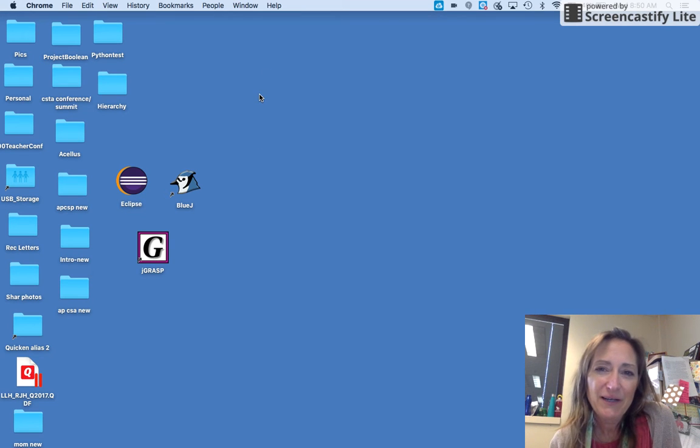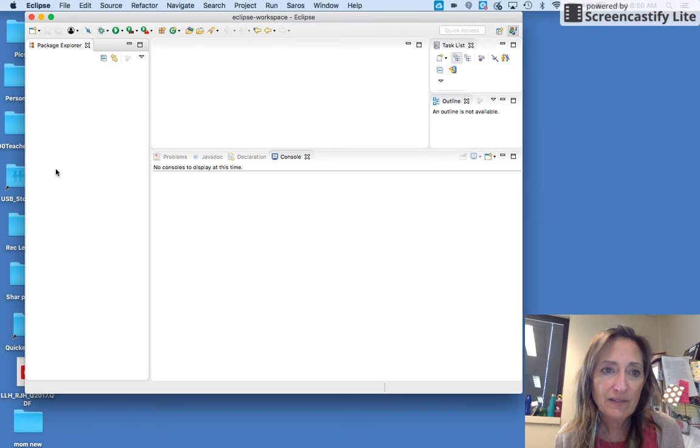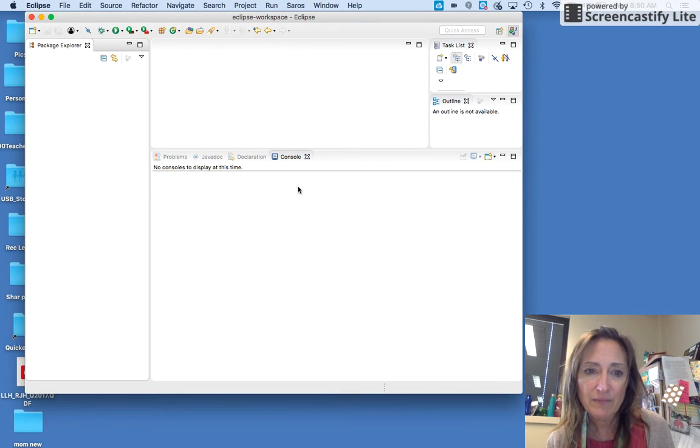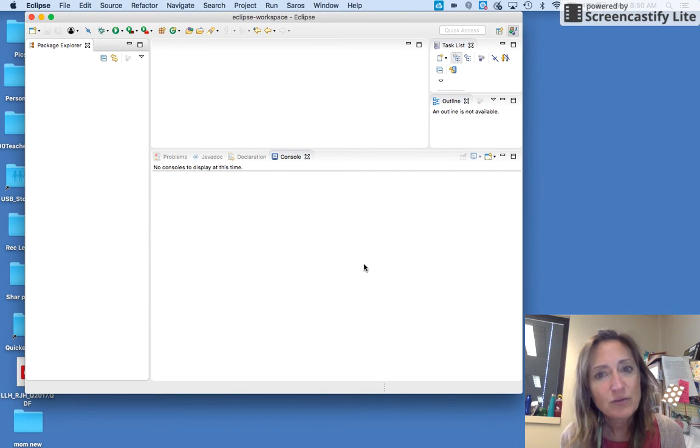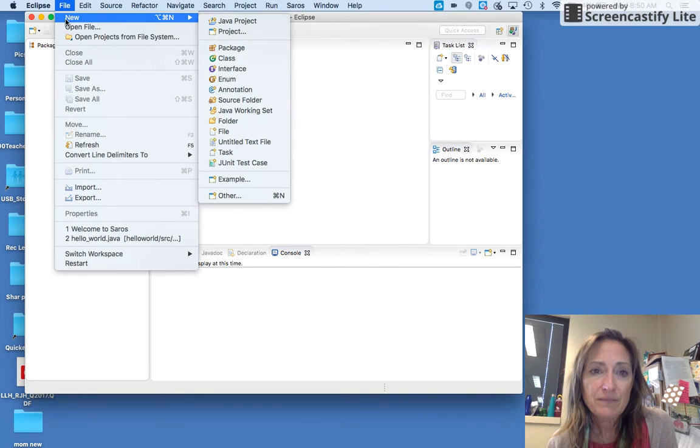So let's start by creating a new Java file in a program called Eclipse. I'm going to open Eclipse, and when I open it, I see there's a navigation area, an area where I'm going to be typing my programs, and then down here all the errors will show up if there are any. So to begin a new project in Eclipse, I click on File, New, and I want to start a new